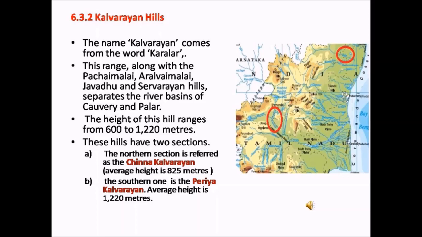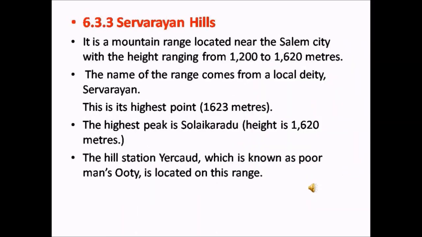The Kalvarayan Hills have two sections. The northern section is referred to as Chinna Kalvarayan. The height of the Chinna Kalvarayan Hills ranges up to 825 meters. The southern one is the Periya Kalvarayan. The average height of the Periya Kalvarayan Hills is about 1220 meters.